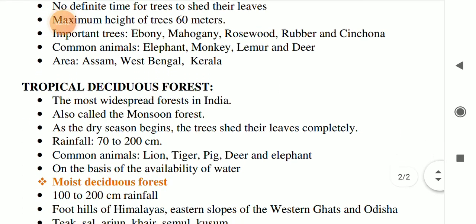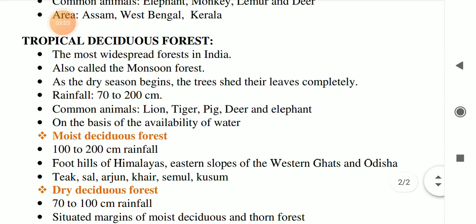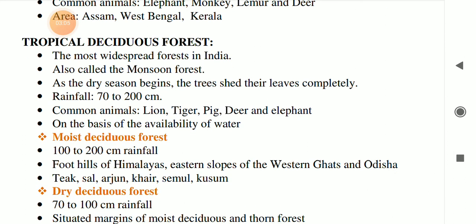Next type is tropical deciduous forest. Students, tropical deciduous forest is the most widespread forest in India. This tropical deciduous forest is also called monsoon forest in our India, and as the dry season begins the trees shed their leaves completely, and rainfall required for this tropical deciduous forest is 70 to 200 centimeter.